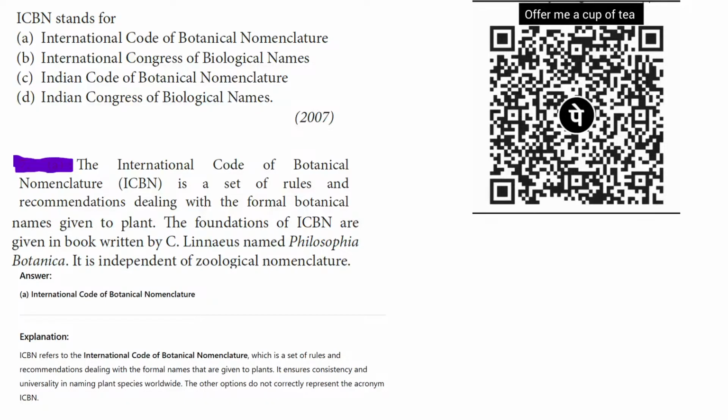So ICBN refers to the International Code of Botanical Nomenclature, which is a set of rules and recommendations dealing with the formal names that are given to plants. It ensures consistency and universality in naming plant species worldwide, and the other options do not correctly represent the acronym ICBN. So let's move to the next question.